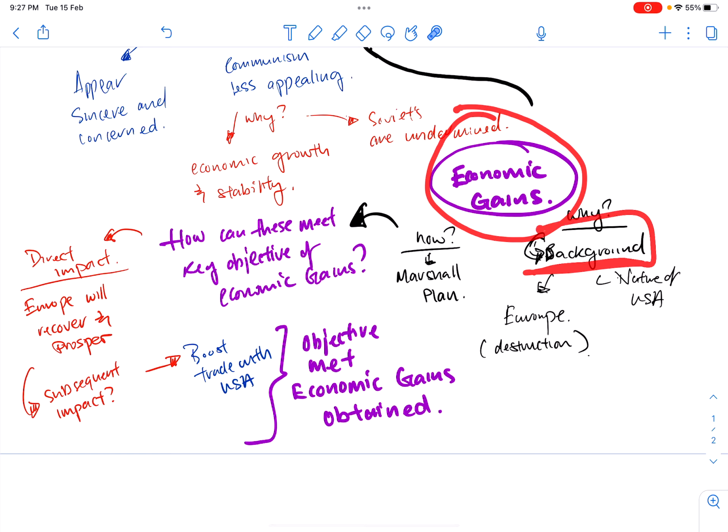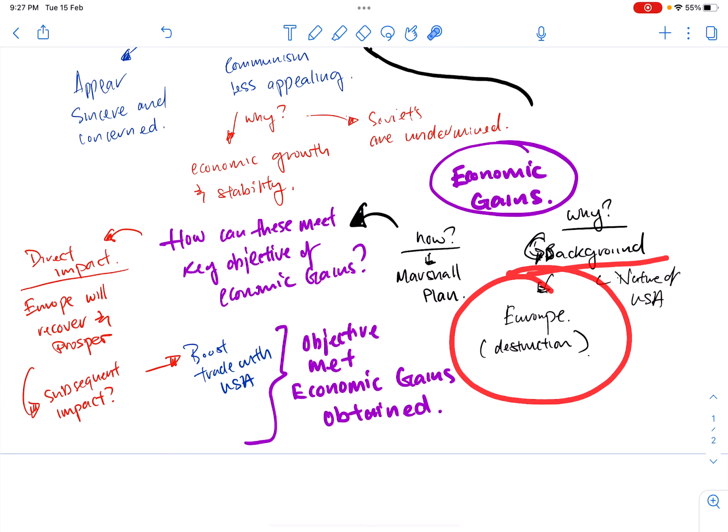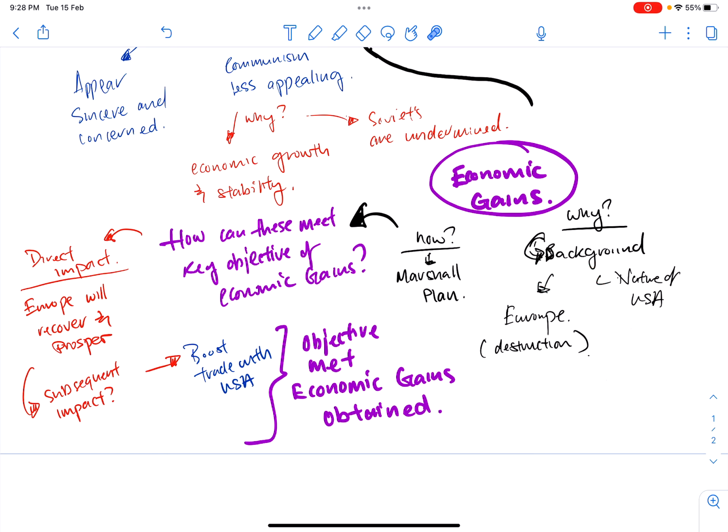All right. Firstly, what is the nature of the USA capitalist system? Is that it's highly dependent on allies and trading partners. All right. So if you can get Europe to start trading with you, you yourself will make money as well. So talk about that first. The nature of the capitalist system in the USA depends a lot on trade. Next thing in your background, you will talk about same thing as the previous paragraph, which is Europe. Why, what happened to Europe after World War II, which is devastation and destruction. One more time, poverty, and they need help to grow. All right, most of their economies are destroyed because of the war.